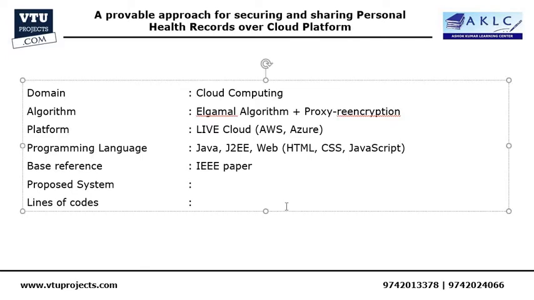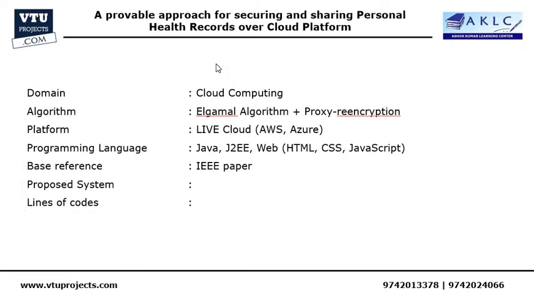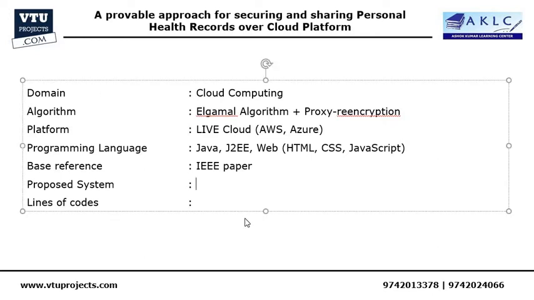And what we are going to propose in our project is that over the cloud computing environment currently, there is no efficient approach for sharing the data with other users. For example, we will be taking the personal health record, that means in the hospital organization. So in the hospital or the medicine organization, the patients will have their personal information, right?